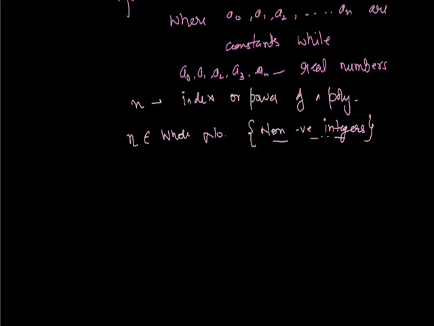Why don't we take positive integers? Because positive integers are the natural numbers, which start from 1 and go to infinity, but here we also have to include 0. That's why I say non-negative integers. Non-negative integers are those integers which are not negative, meaning positive along with 0.